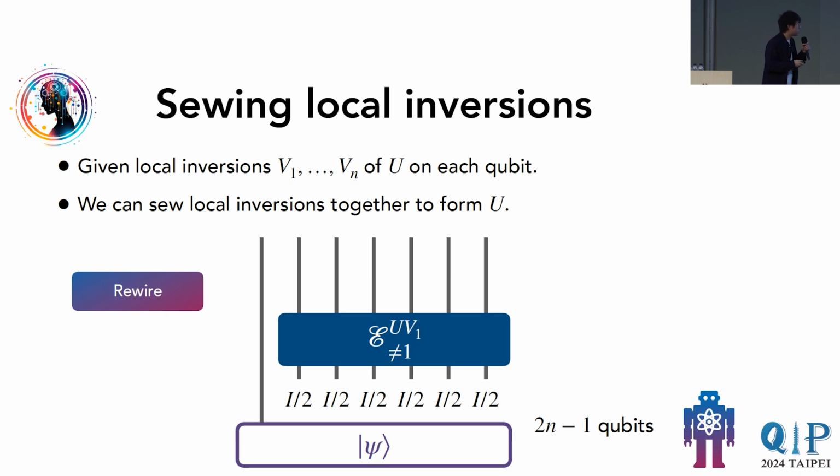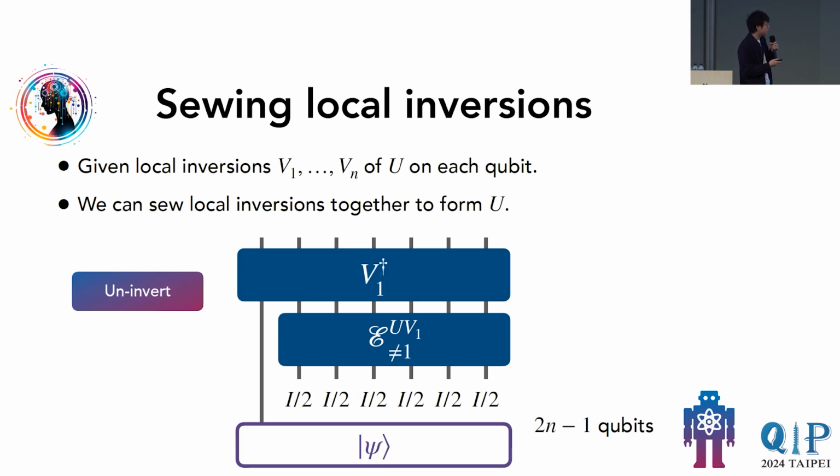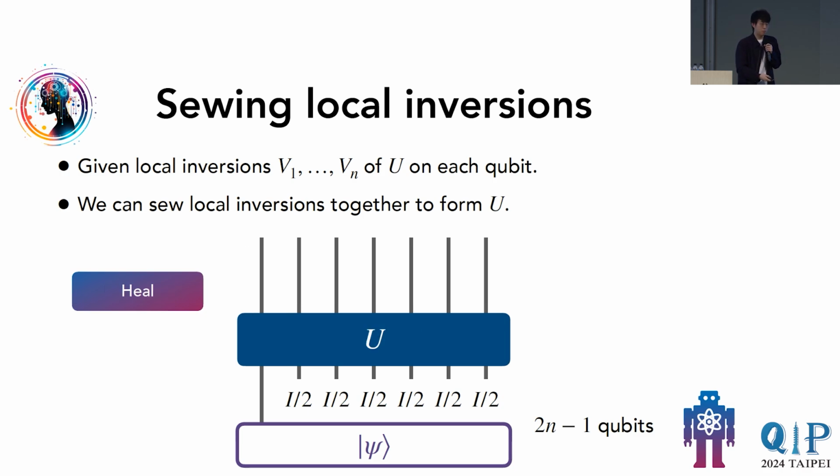What we're going to do then is rewire the first qubit of psi and put it into that empty hole, and then implement the inverse of the local inversion. So that's a recap of what has been happening on the operation side. If we disregard the state part, then all we're doing is we have this imaginary U, and then we implement V1, and then we implement V1 dagger. And hence V1 and V1 dagger would just cancel out, and we would just get a U back.